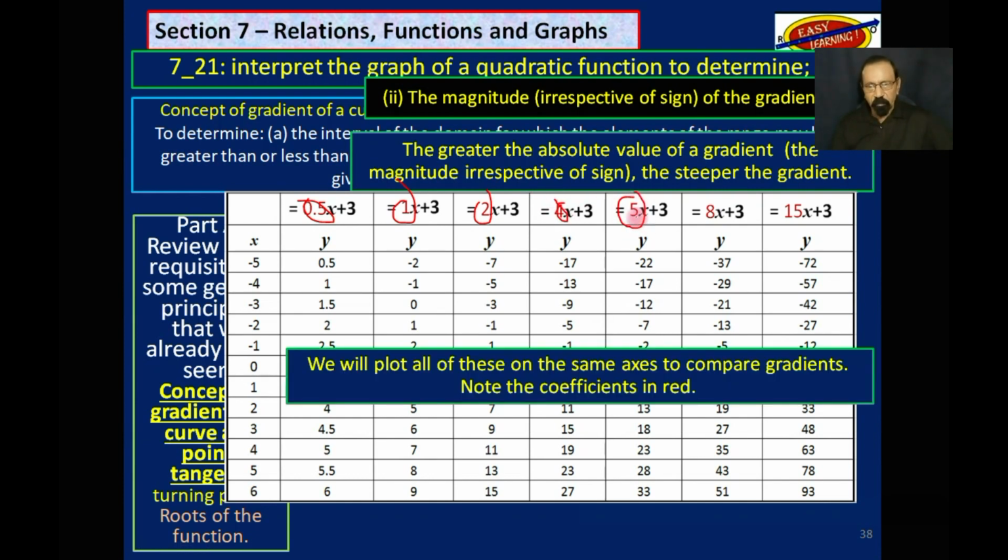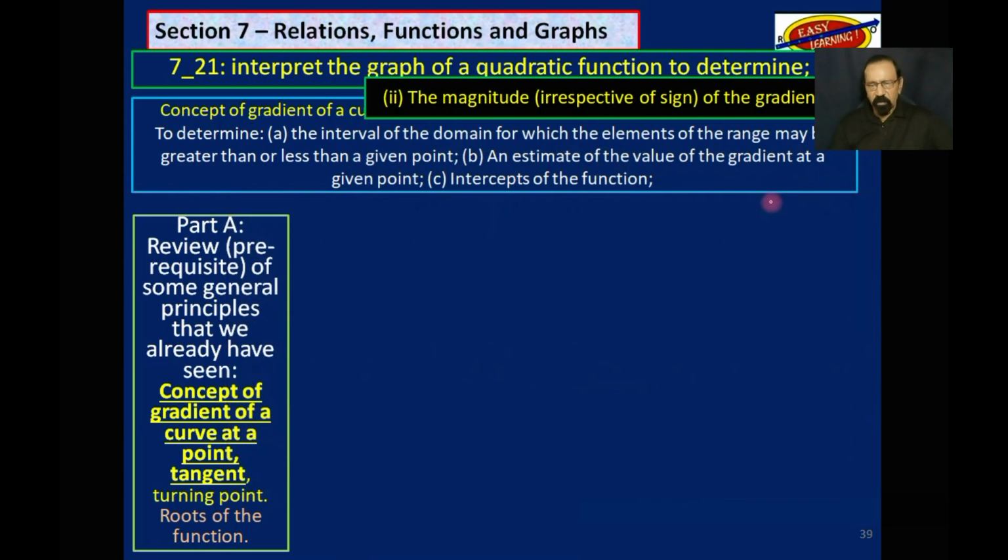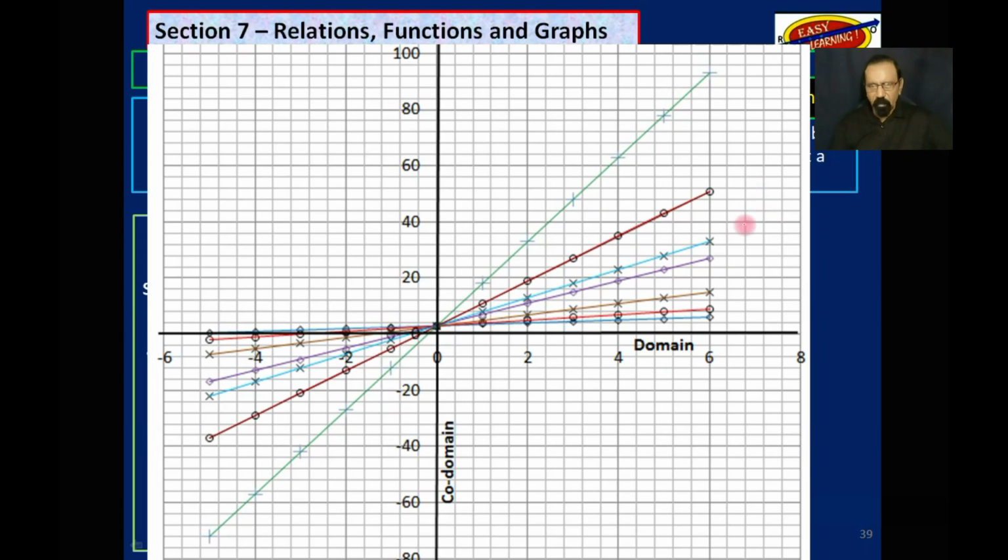I want to make a point here. We will plot all of these on the same axis to compare gradients. Note the coefficients in red as I just pointed out: 8, and 15. If we plot all of those on the same axis, we get this. You have seen this before elsewhere. This one, the gradient for this one here is not too steep, but it's not too flat either. The gradient for this one is 1.